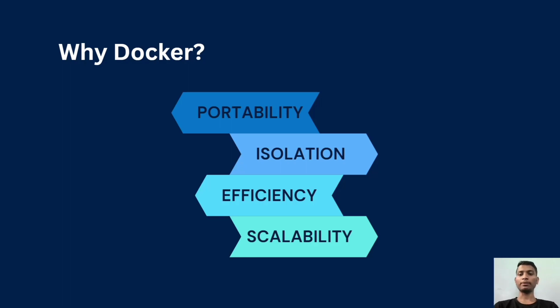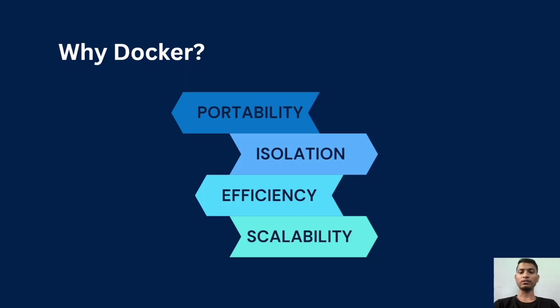First one is portability. Docker containers can run consistently on any machine that supports Docker, whether it's your development laptop, test environment, or a production server. Portability reduces the "works on my machine" problem. Second one is isolation. Containers isolate applications and their dependencies, ensuring that they don't interfere with each other. This eliminates conflicts and makes it easier to manage dependencies.